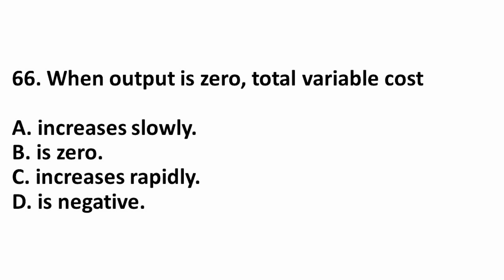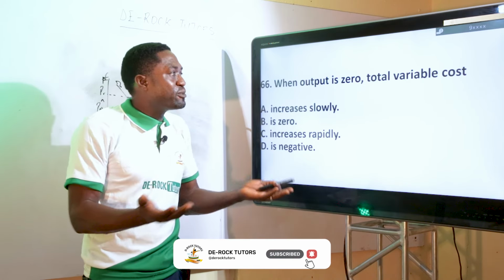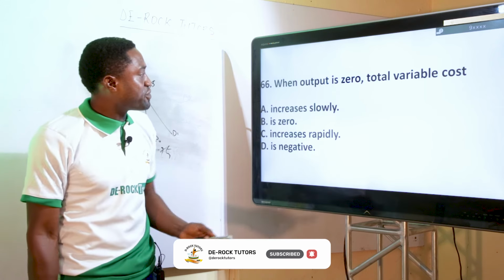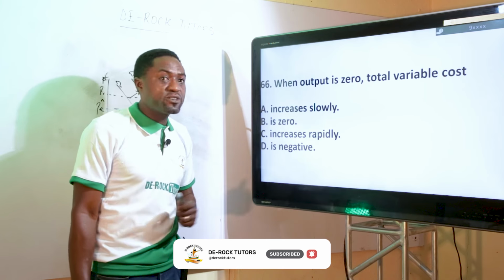The next question. When output is zero, total variable cost will be zero. When output is zero, you are not producing anything, so automatically, total variable cost will be zero. So the perfect option is B, zero. It can't increase rapidly. No. The perfect option is B.